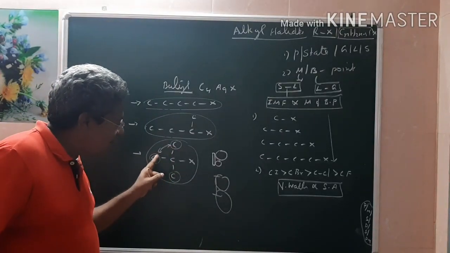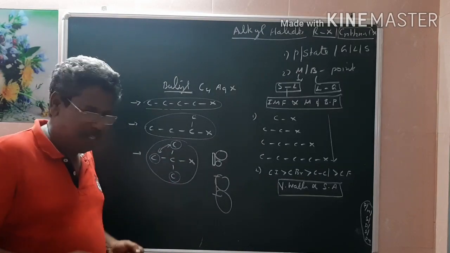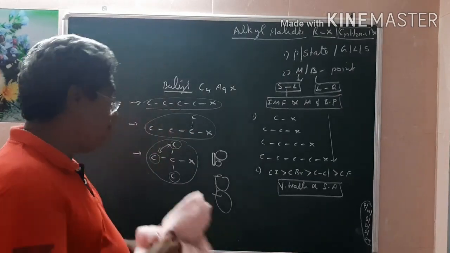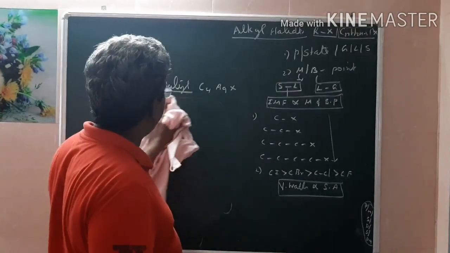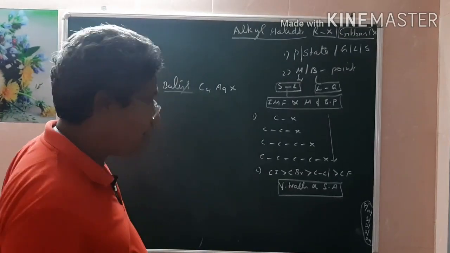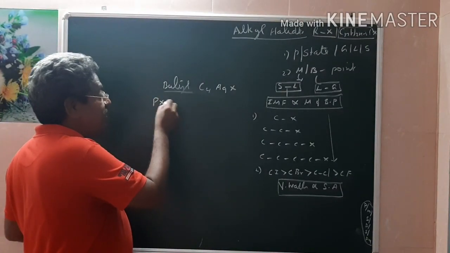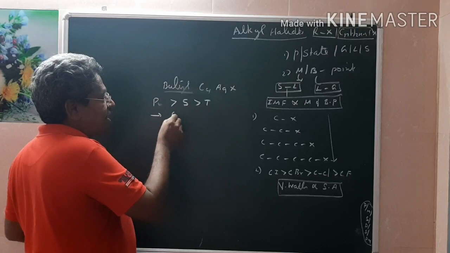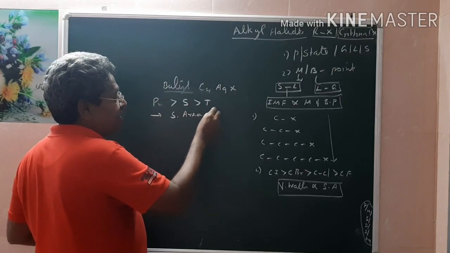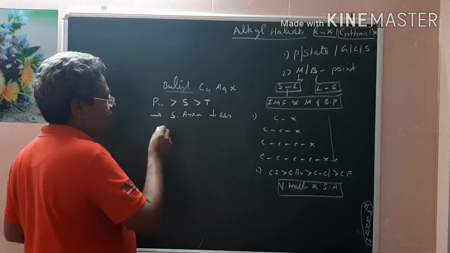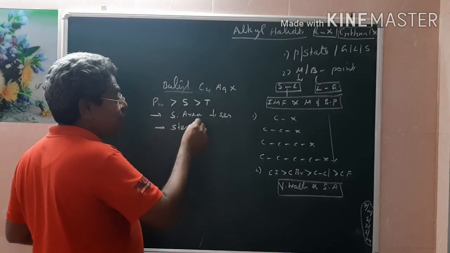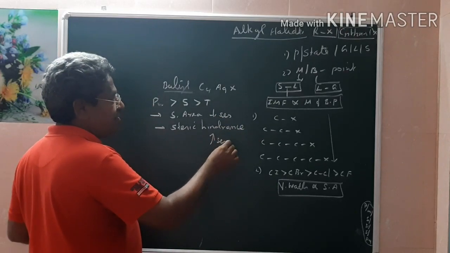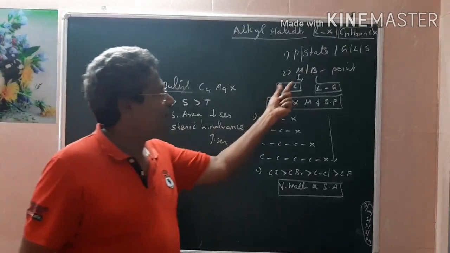But due to the occupation of the bulky group, they are repelling and not ready to stabilize, therefore boiling and melting point decreases. Intermolecular force decreases. Among the butyl, now what is the order of the boiling point or melting point? Primary alkyl halide is greater than secondary alkyl halide is greater than tertiary, due to two reasons. Among these, surface area decreases when you move from primary to secondary. Second one is steric hindrance, idam kollamai, which increases. Due to these two reasons, you can explain the melting and boiling point.